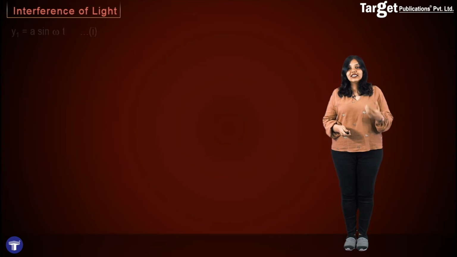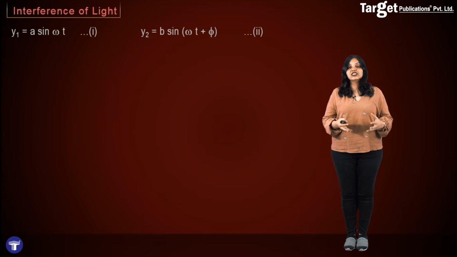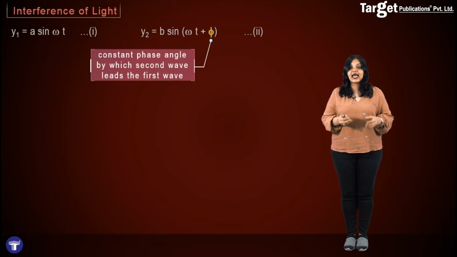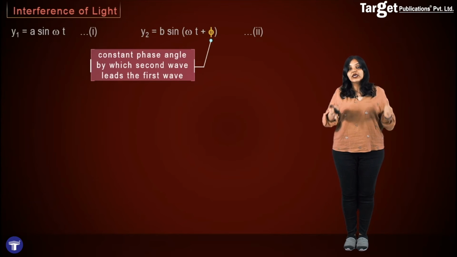So let's say that I have two sources, y1 and y2. Their equations are written as follows. y1 is equal to a sin omega t and y2 is equal to b sin(omega t + phi), where a and b are the amplitudes of these waves and phi, of course, is the constant phase angle by which the second wave leads the first wave. The fact that I have used a constant phase angle while describing it mathematically shows you that I am using coherent sources. We know that coherent sources have constant phase relations, and thus here we have used two coherent sources.